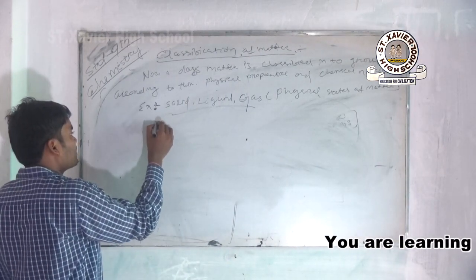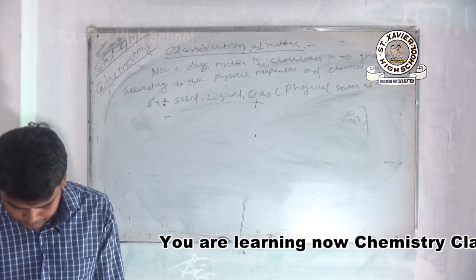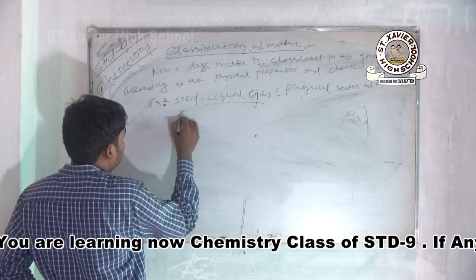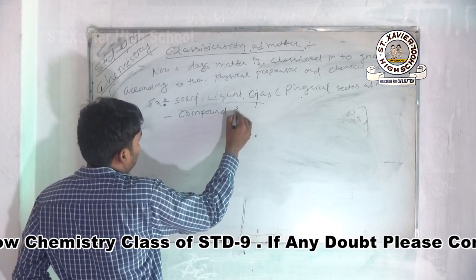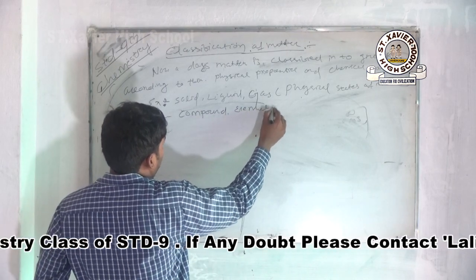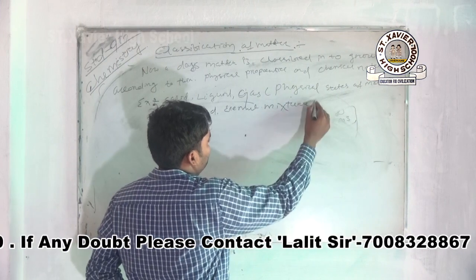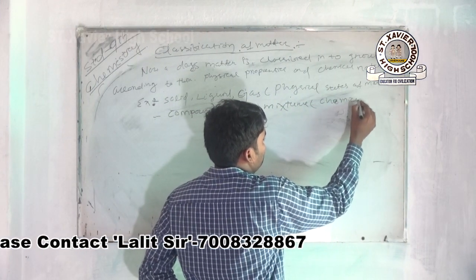Next, compound, element and mixture are based on chemical nature.